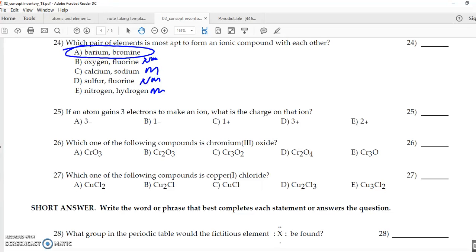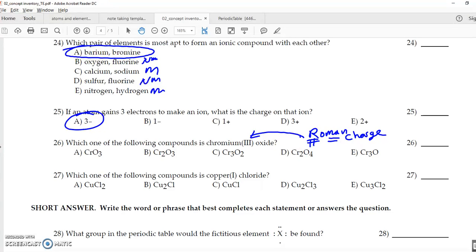If an atom has 3 extra electrons to make an ion, what is the charge of that ion? Negative 3. Which one of the following compounds is chromium(III) oxide? Now here's what's important: these Roman numerals are equal to the charge. That's how we name a charge, chromium 3. Now this is going to get complicated and we're going to talk about it more.